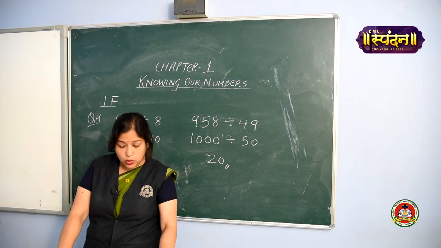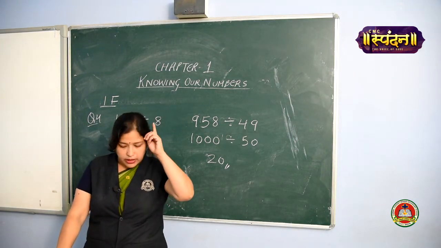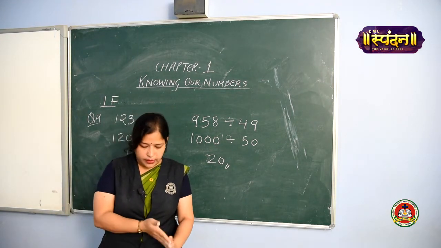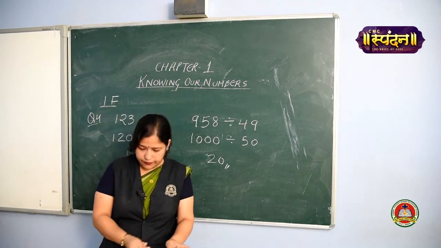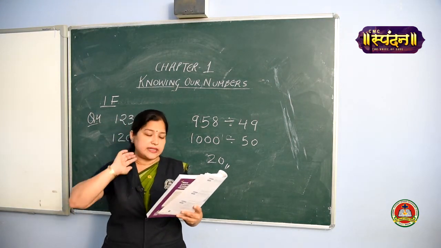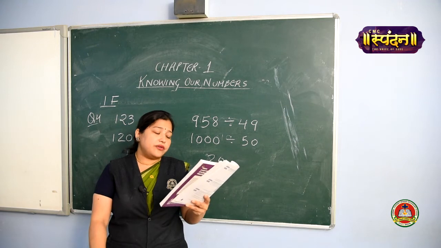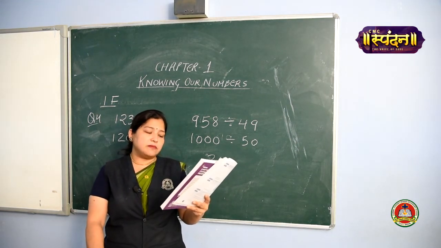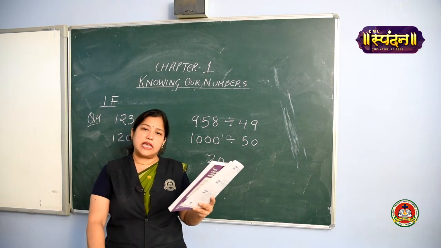This is exercise 1J, page number 29. Open the page, girls. Ready everyone? Okay. So let's go with the first question. First question in exercise 1J is, Rahul rode his motorbike 25,750 kilometers in the first year.